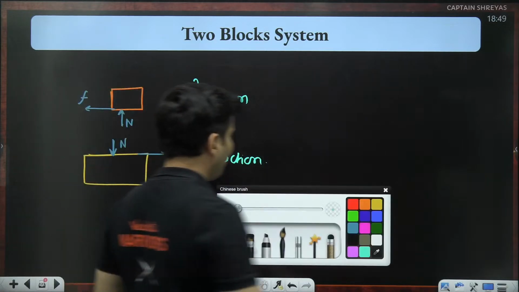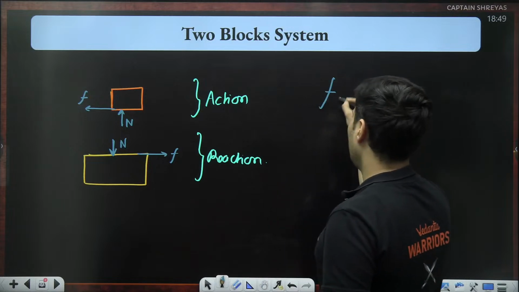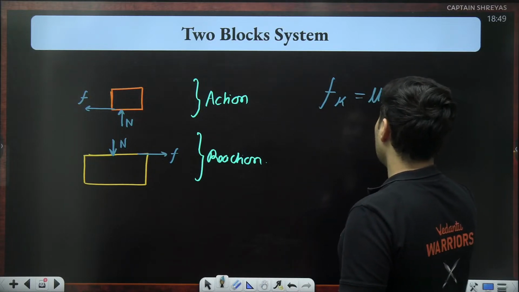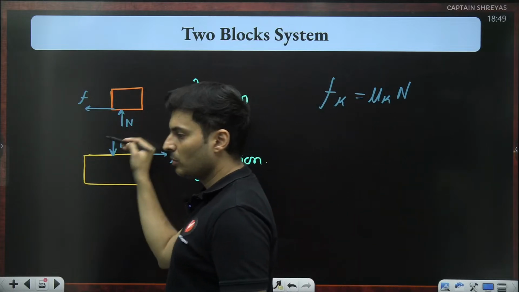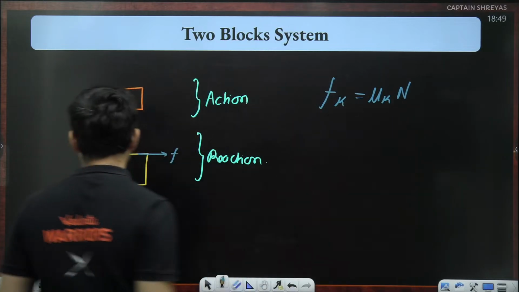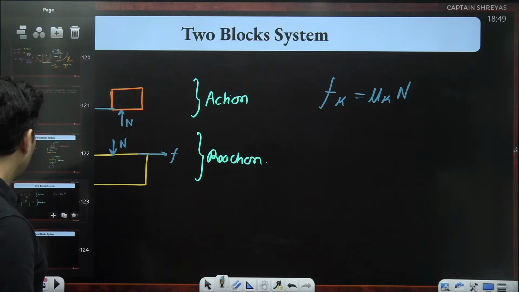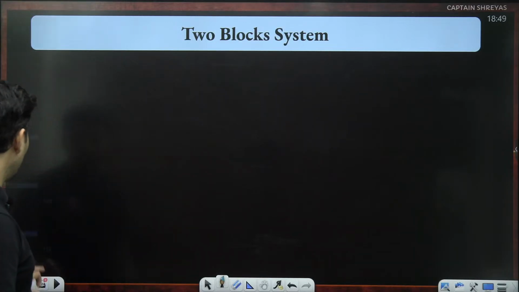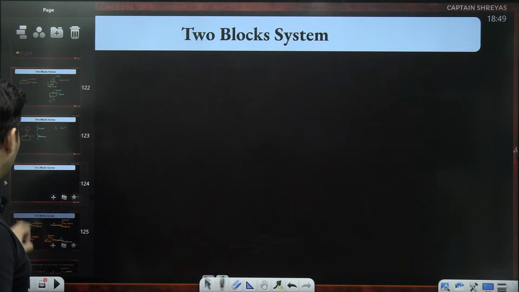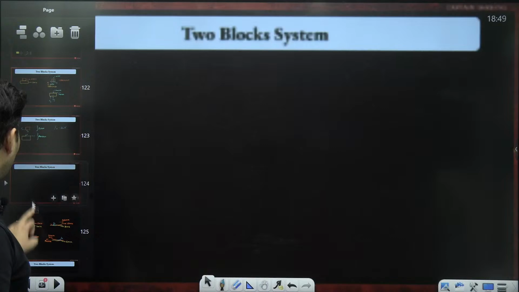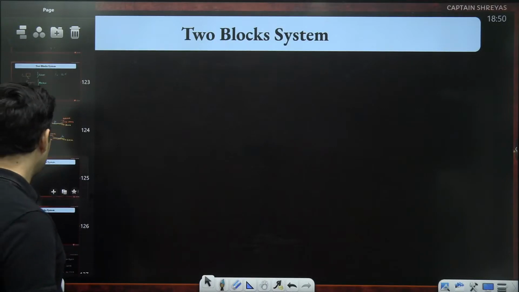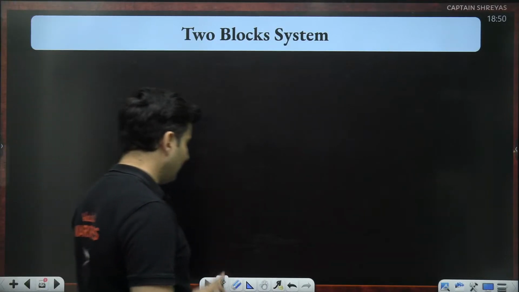If you talk about the value of the friction, the value of the friction which is there will still be mu k into the normal force. The normal force between these two blocks, whatever it is, will be multiplied by mu k, standard. The problem happens when there is no relative motion, that is, there is static friction between them.